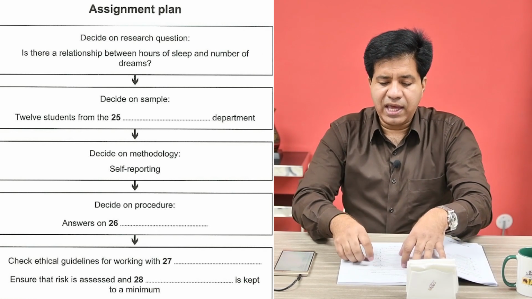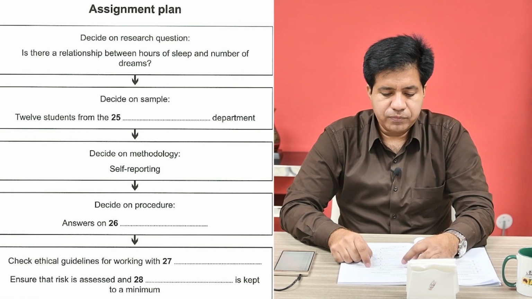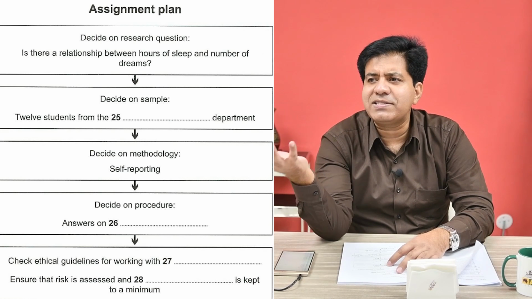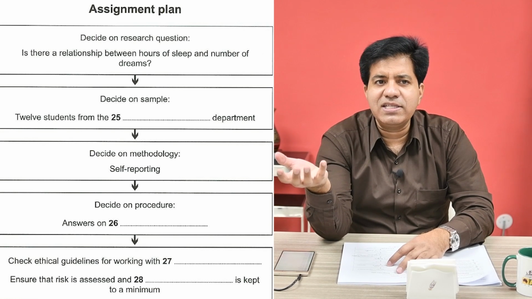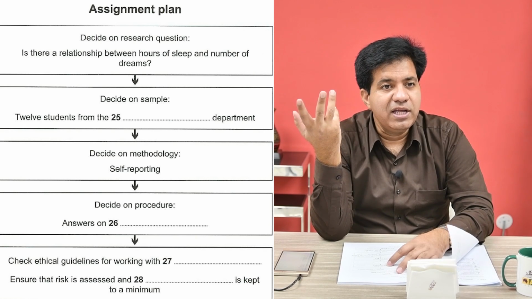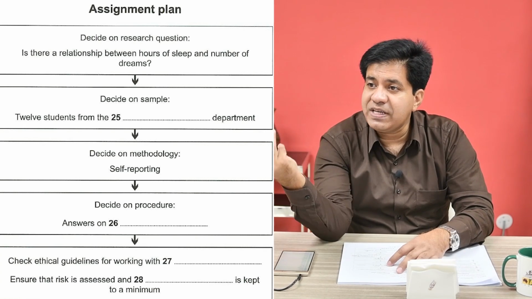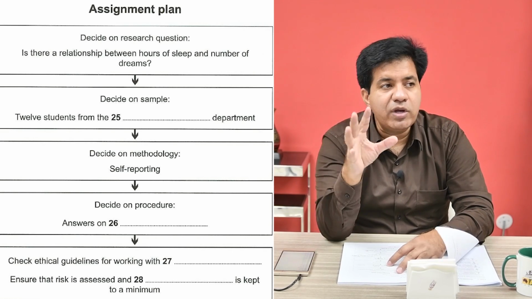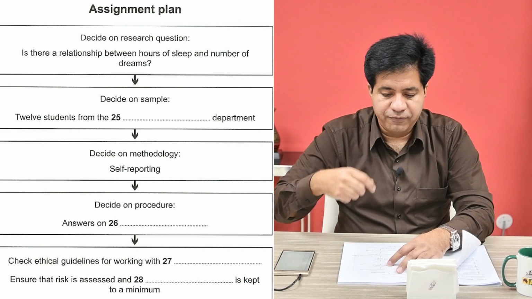Now, decide on sample 12 students from the dash department. Very simple. Answer is subject. 12 students from English department, 12 students from philosophy department, 12 students from whatever, right? So, it's going to be the department name and you'll find the answer.